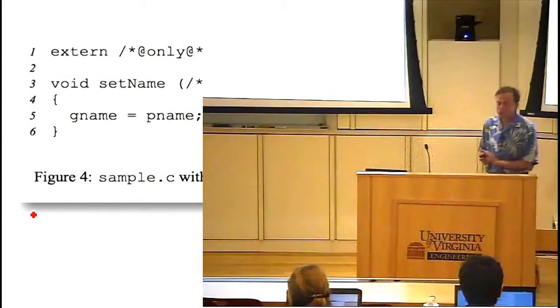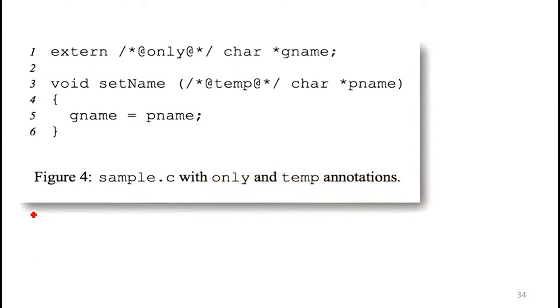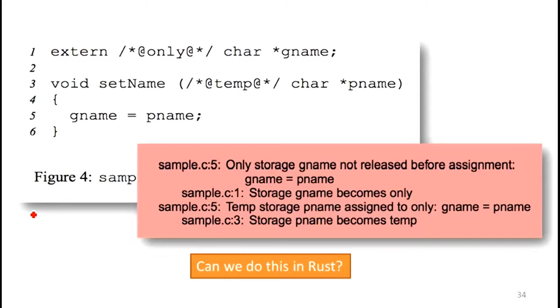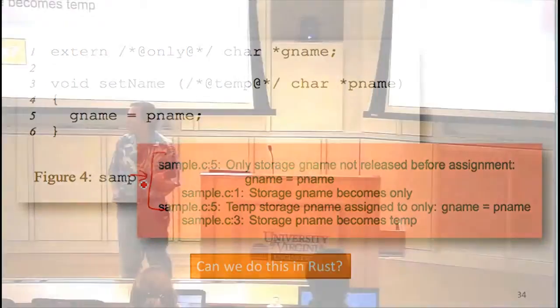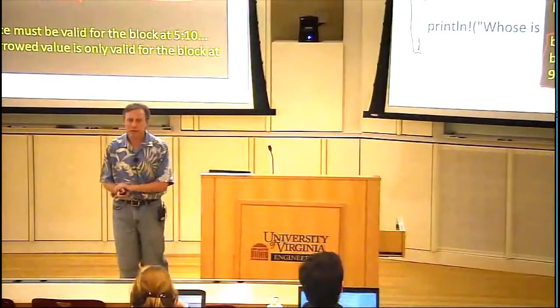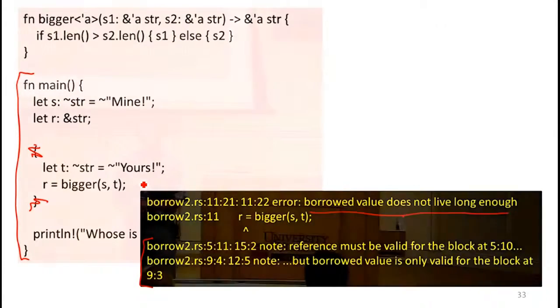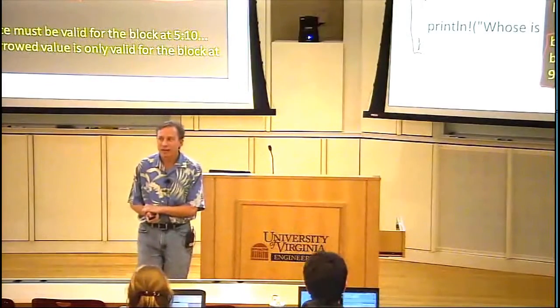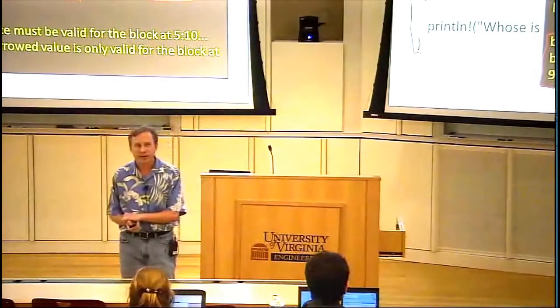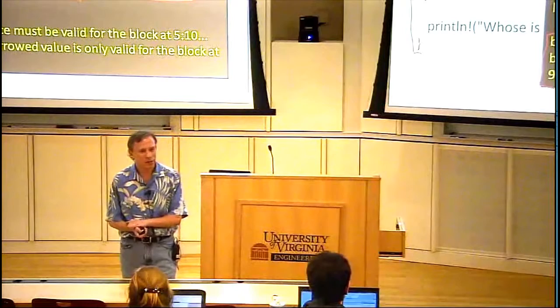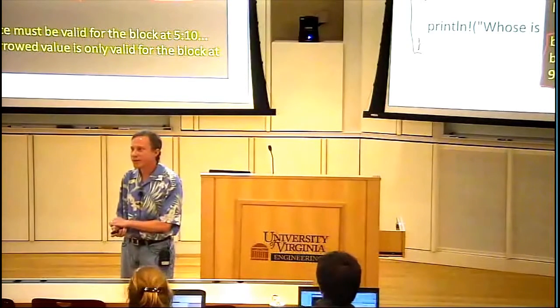Let me flash back to the two errors that we talked about in my C code analysis tool. One is this one. We're complaining about not releasing the storage, not having the free there that we need. Why do we not get errors like that in the Rust code? So are we missing a free here? Do you need any frees in your Rust program? So why not? Why don't you need any frees? Are we never reclaiming storage?